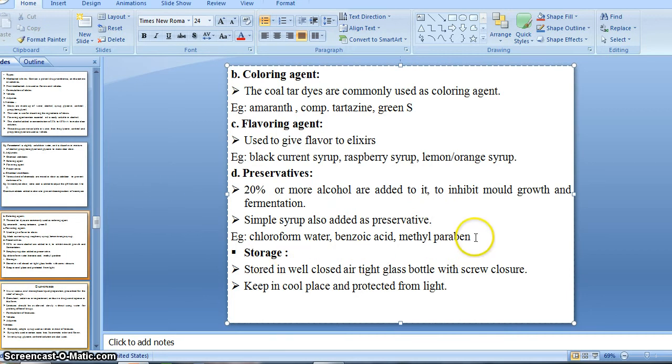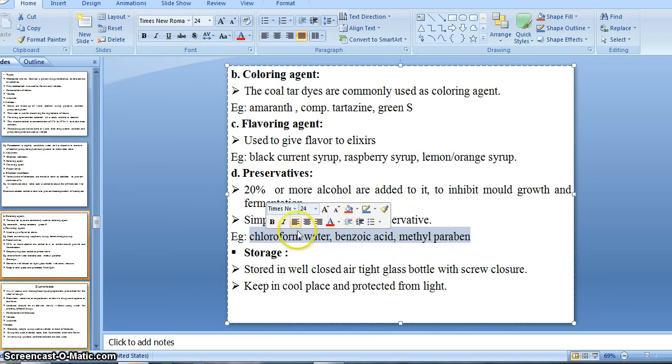Here are some examples of preservatives basically used in the preparation of elixir, right? These preservatives, flavoring agents, coloring agents and stabilizers differ with the preparation. Different kinds of preparation use different kinds of excipients, vehicles or adjuvants. For the preparation of elixir we can use preservatives like chloroform water, benzoic acid and methyl paraben, right? These three preservatives are generally added.